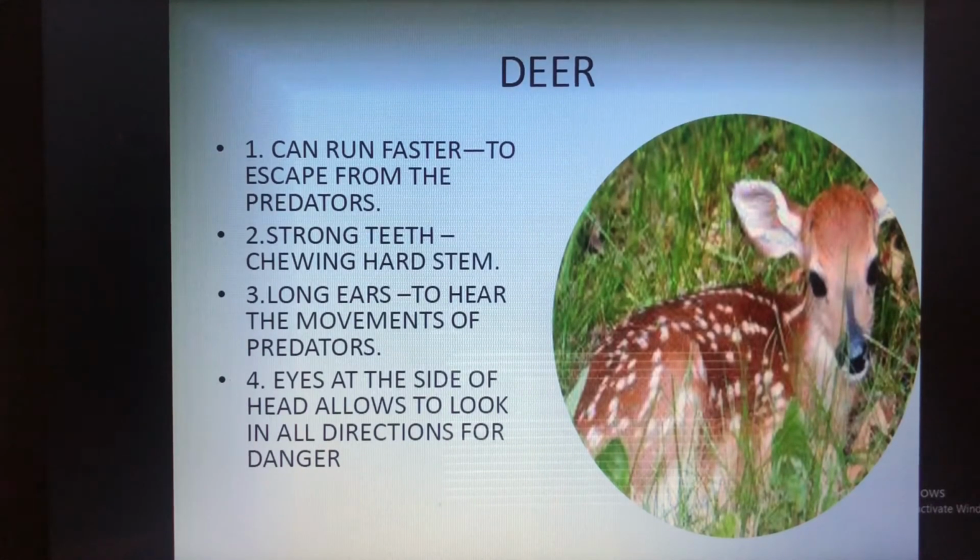It has long ears to hear the movement of predators, means it will hear whether the enemy is coming near to it. Eyes at the side of the head allow it to look in all directions for danger. So now we have studied about the lion. The next animal we have studied is the deer.